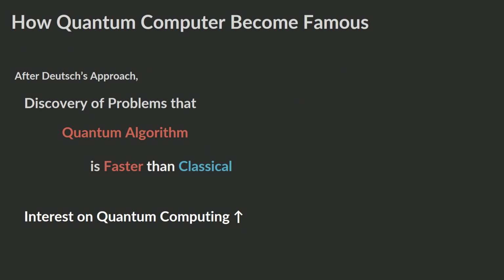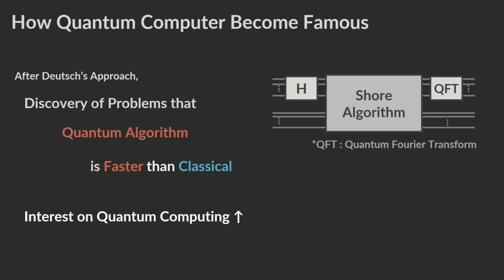After the Deutsch algorithm, other quantum computer algorithms were discovered, and their fast operation and usability made quantum computers a very popular and topical subject. Shor's algorithm is the quantum computer algorithm for integer factorization. Informally, it solves the problem like: given an integer n, find its prime factors.